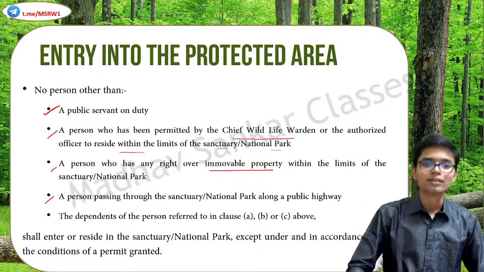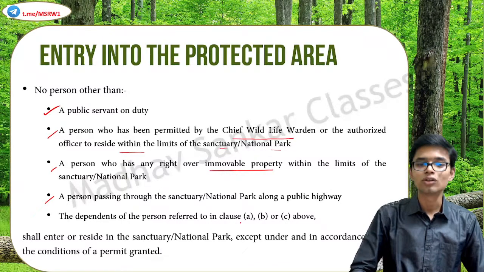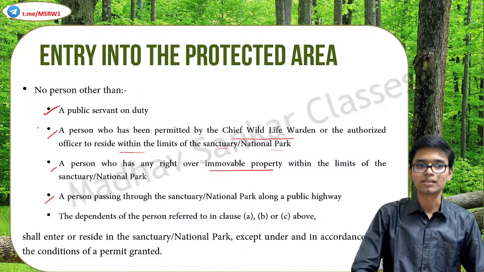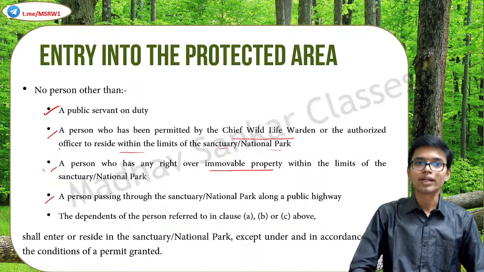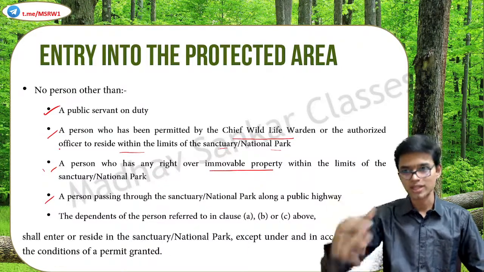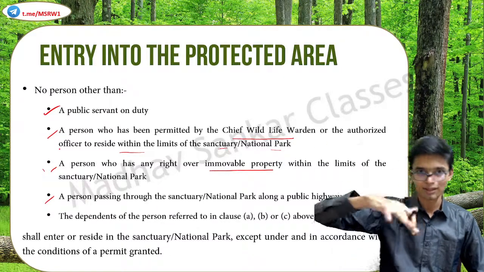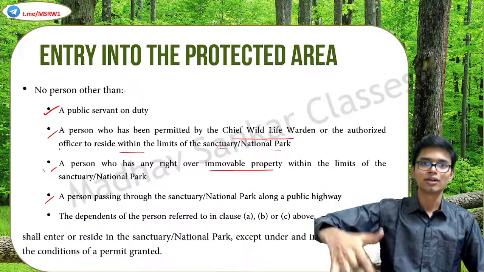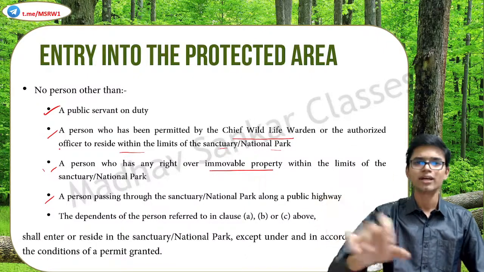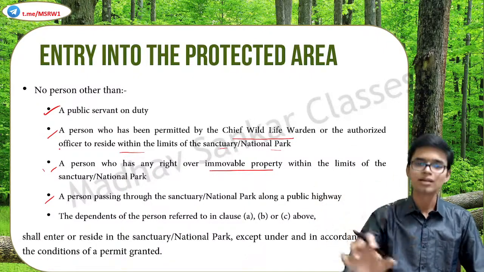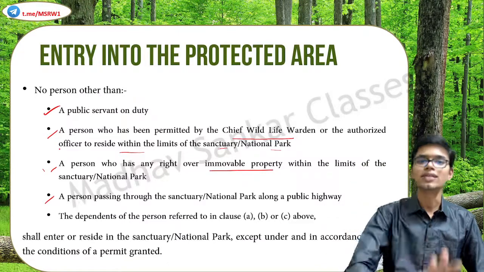And finally, the dependents of the persons referred to in clause A, B, or C. These three. Dependents means what? His children, or say his wife, or say her husband, her children. All the dependents as per the law. Whoever these dependents are, they also have all the same rights.